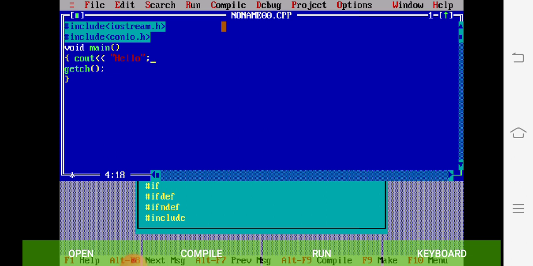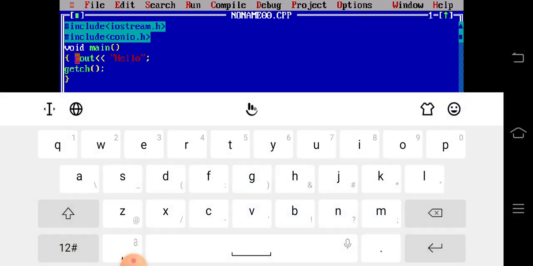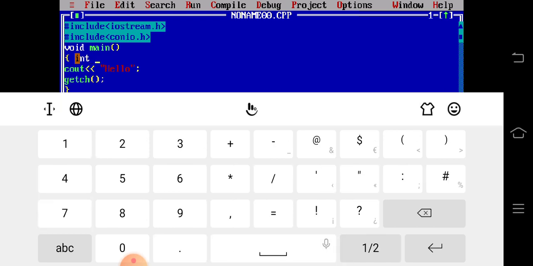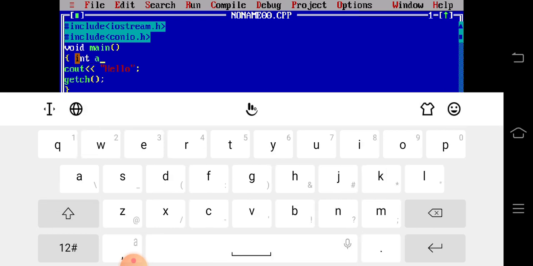Okay, so in my next program I am just using one variable. For this, I want to go here and then I am taking one variable. For a variable we have to use the data type. So I am taking one integer type of variable. So int and then a is my variable name and then semicolon. Okay, after this